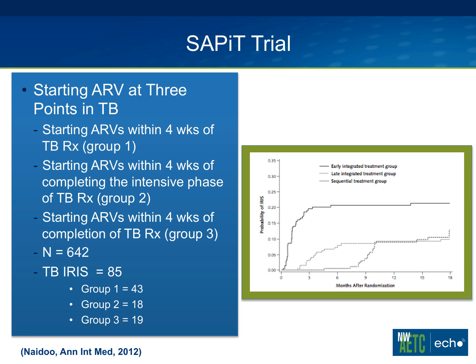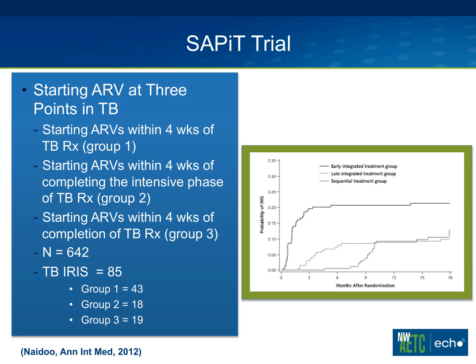So just to remind everyone about the SAPIT trial, this started patients who had tuberculosis on antiretroviral therapy within 4 weeks of treating their TB. That was group 1. Starting antiretroviral therapy within 4 weeks of completing the intensive phase, which is usually 8 weeks of therapy.